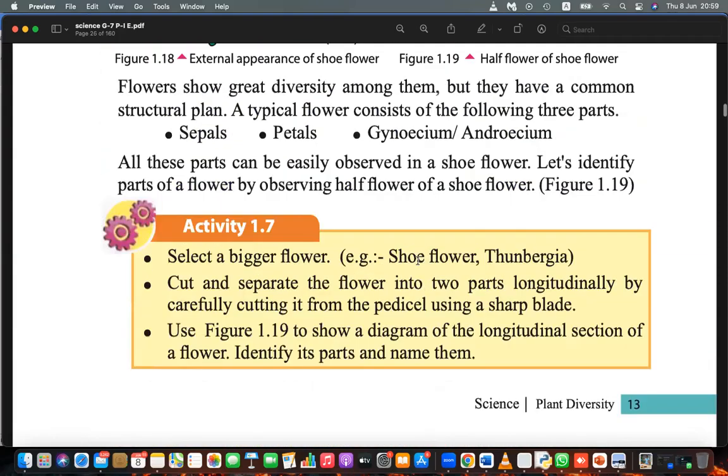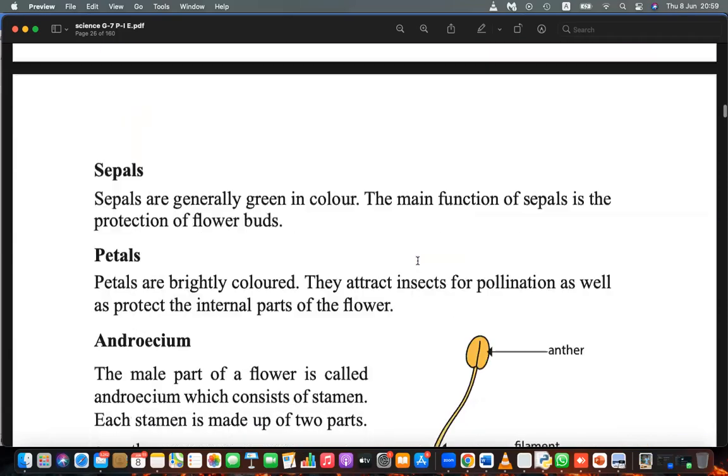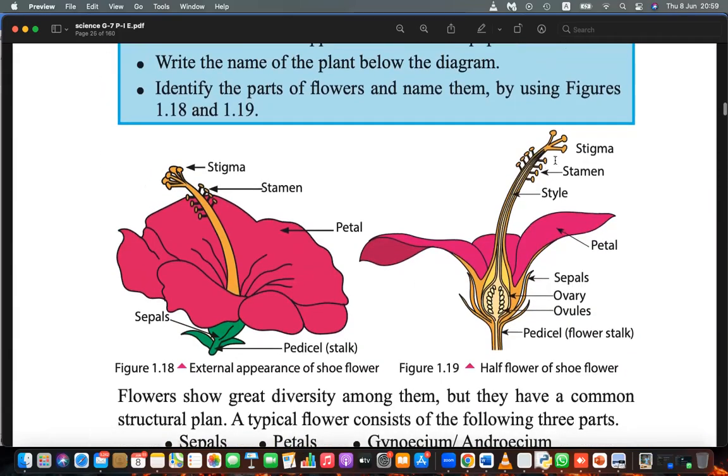But in the gynoecium, there are a few more parts. That is basically the stigma, style, and ovary and ovules.